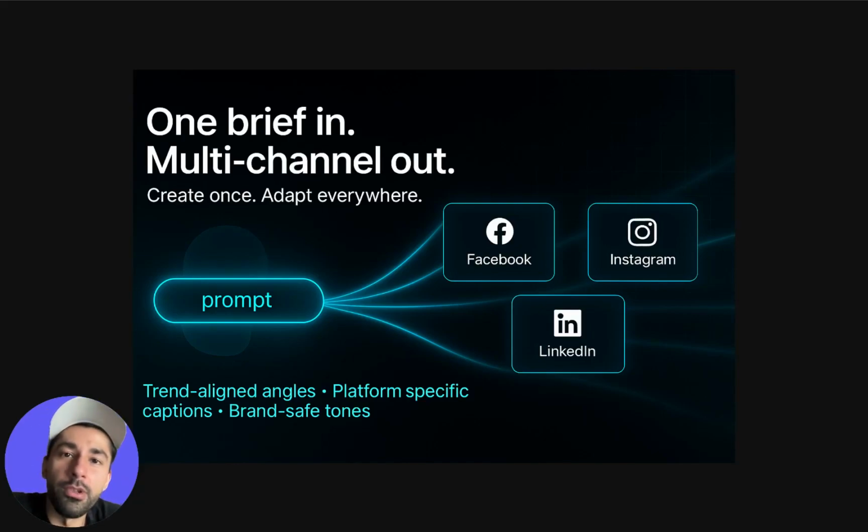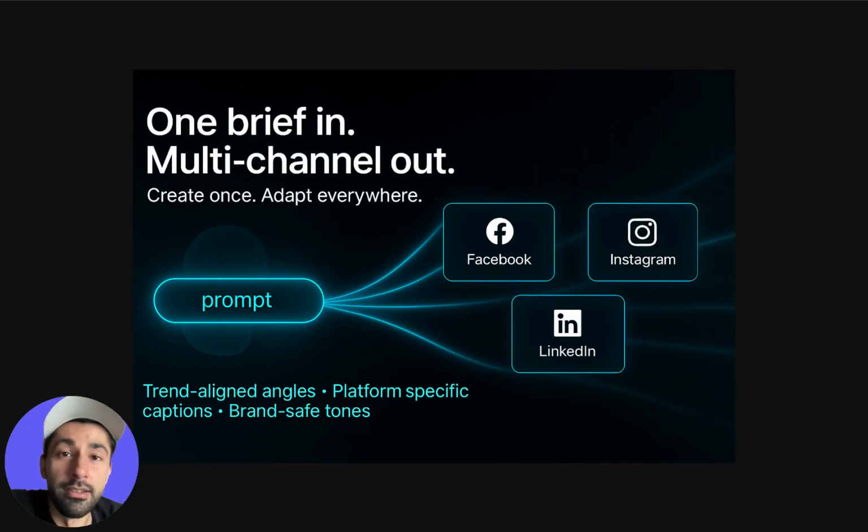Today I want to share with you a new Make.com AI agent. This is a content agent that's going to find out what's trending on Google within your niche. It will give you 3 viral content angles to choose from. Once you select one, it's going to create and edit AI images using your brand guidelines. And lastly, it's going to use GPT-5 to create platform-ready captions in your brand voice and publish them to Facebook, Instagram, LinkedIn, and your platforms of choice.